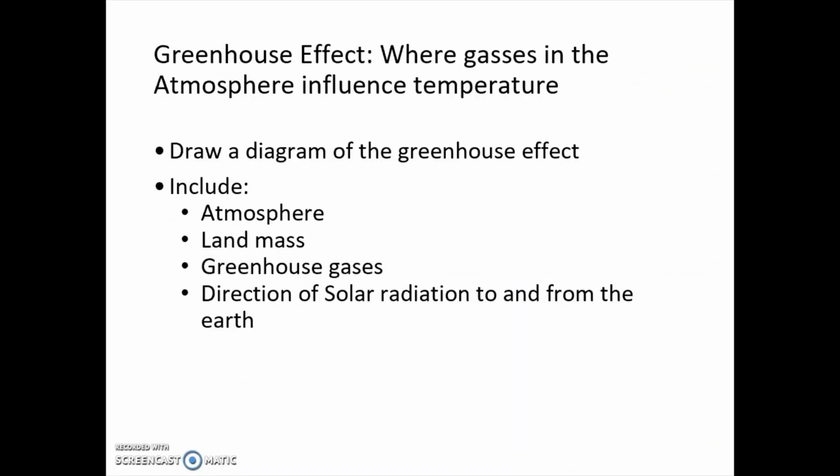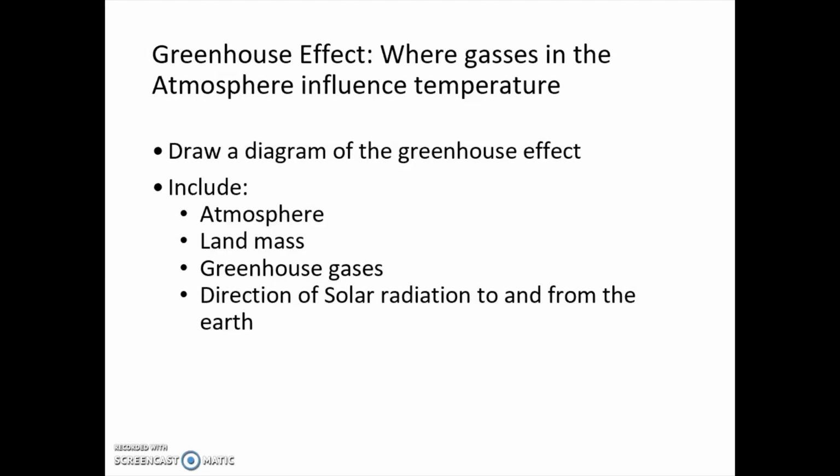Now, we will be going over the greenhouse effect, which influences atmospheric temperature. But before we do, draw a diagram demonstrating your current understanding of the greenhouse effect. Please include the following components in your diagram: atmosphere, landmass, greenhouse gases, and direction of solar radiation to and from the Earth's surface. And if possible, please work with a partner and then critique each other's work. Now that you have drawn a diagram demonstrating your current understanding of the greenhouse effect, let's learn more about how it works in the following slide so you can add any missing information to your diagram.